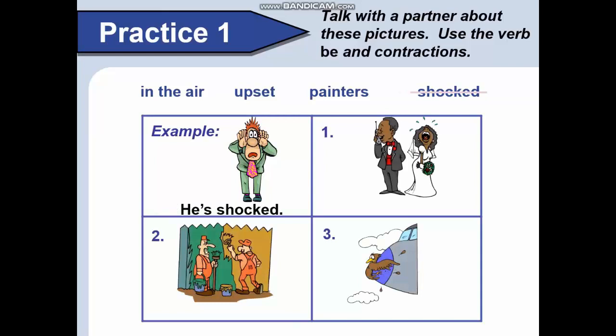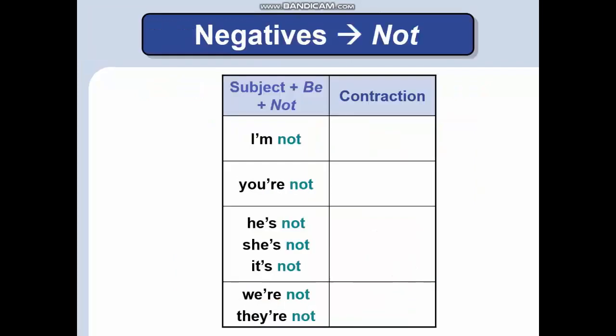Then, what do you think about these maybe three pictures? First, what are they doing? I think, of course, she is upset because she is crying maybe. Then, they are painters. Of course, they are painting and they are painters. And the last, it is in the air. Now, thank you, students. Continue on.